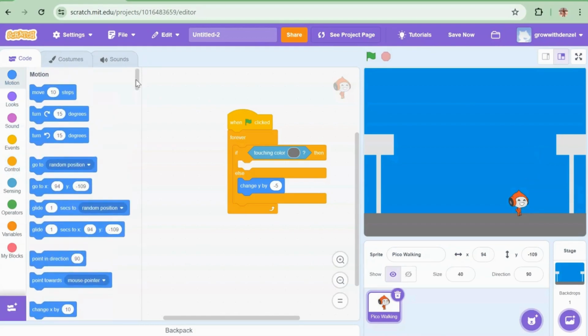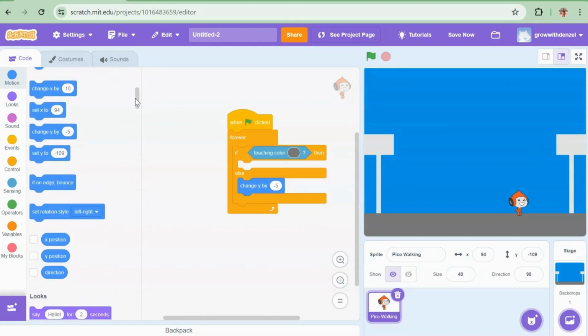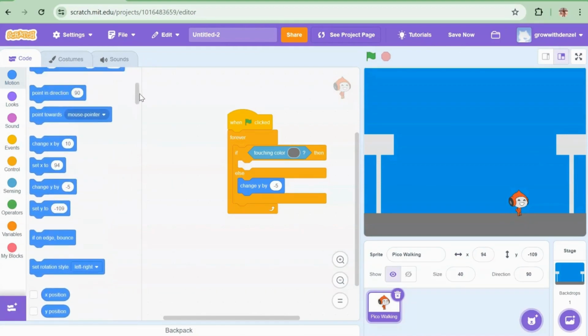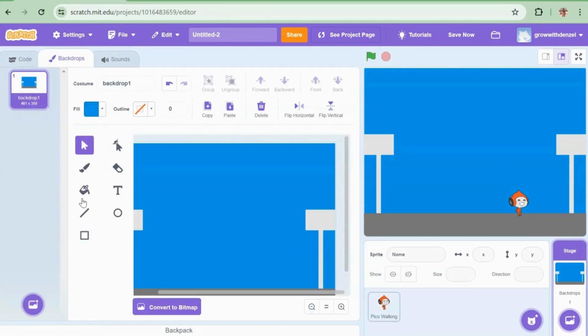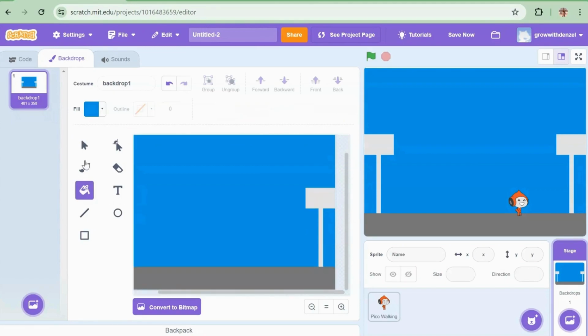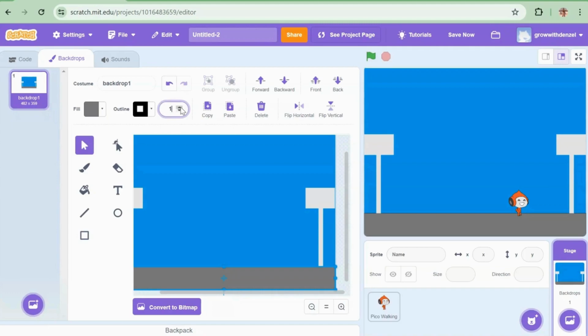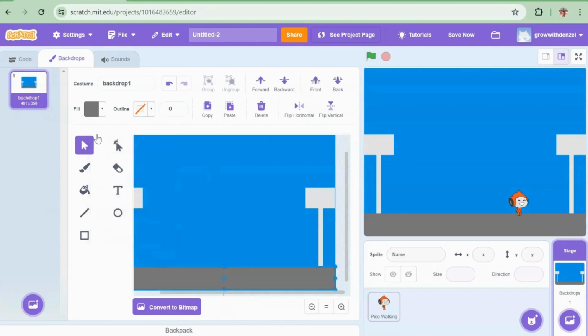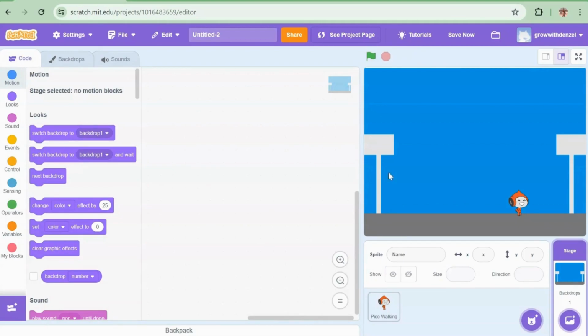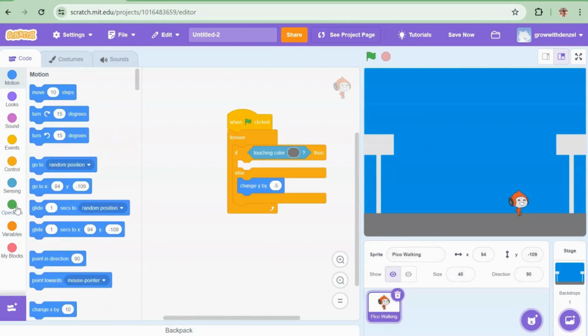Now we'll click on, go to the backdrops, make an outline for the ground. And you hide it. That way you make sure it's really hidden. Okay, now back to Pickle Walking.